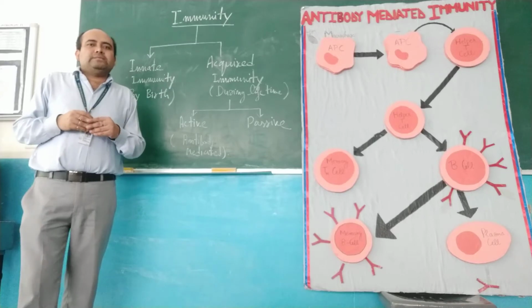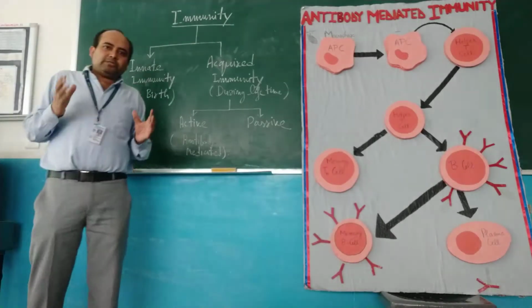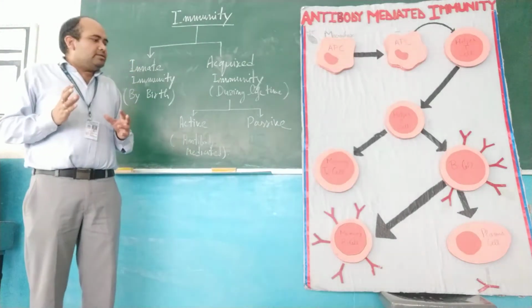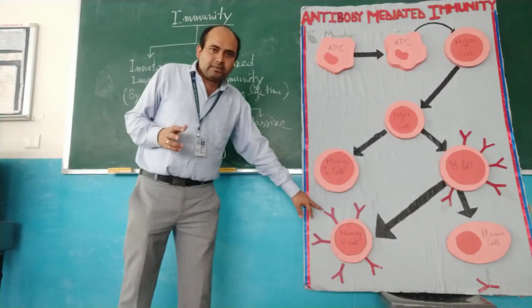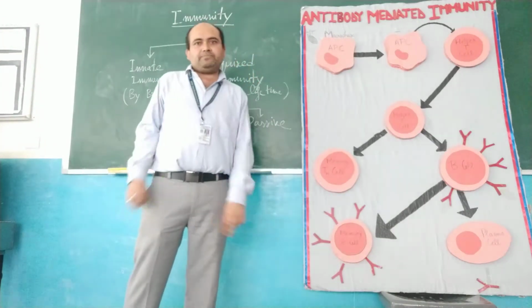So antibodies are actually Y-shaped structures. That is a specialized protein. It is a Y-shaped structure. Here in the diagram, if you see these Y-shaped structures, they are antibodies.